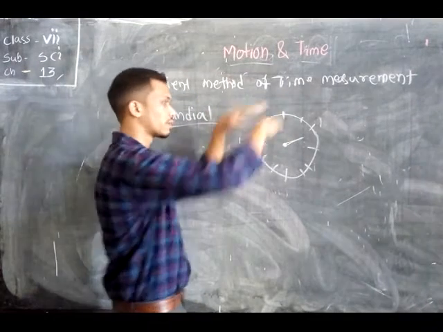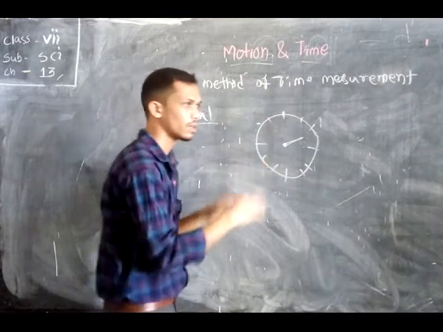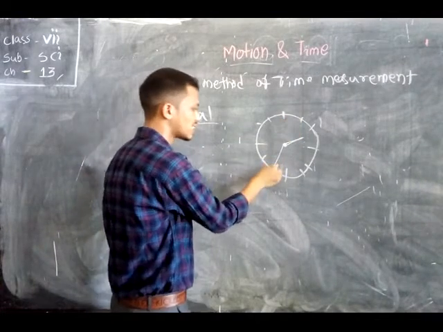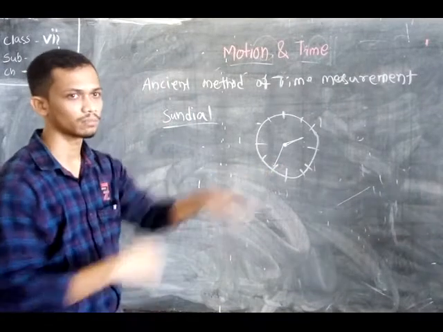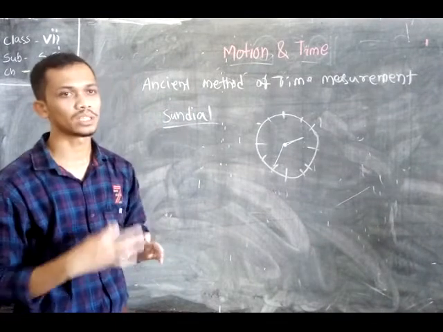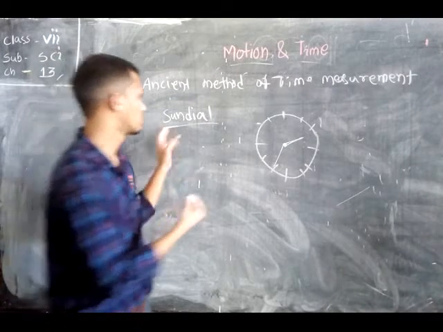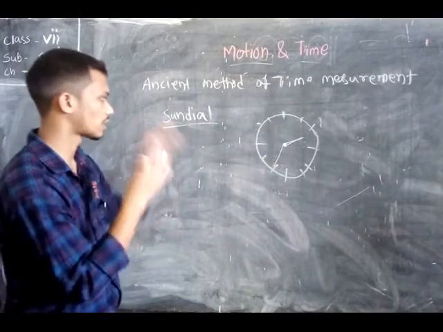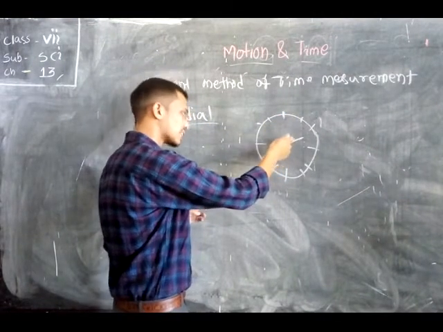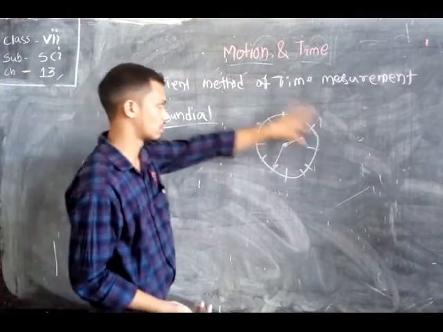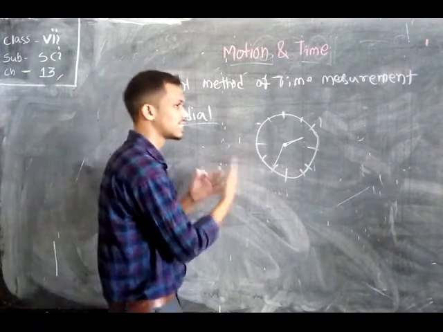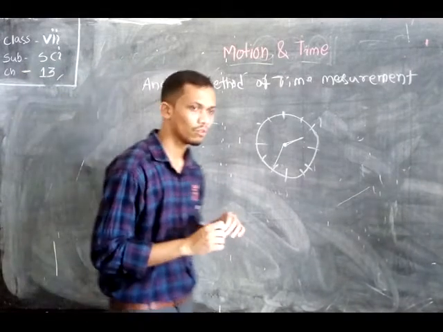Our ancient people also made a big circle and divided it into 12 categories. Wherever the shadow of this needle falls on these places, we know that it is, say, 7, and that must be AM, because the negative point of the sundial is that it does not work during a cloudy day or at night. It can only function whenever sunlight falls on it, and the shadow of the needle, or any wooden piece, falls on a portion of this dial. Then we are able to identify the small intervals, such as 6, 7, 8, 9, 10, 11. Okay, so this is the working procedure of the sundial.